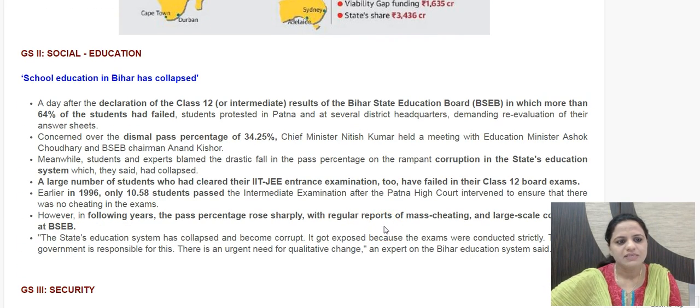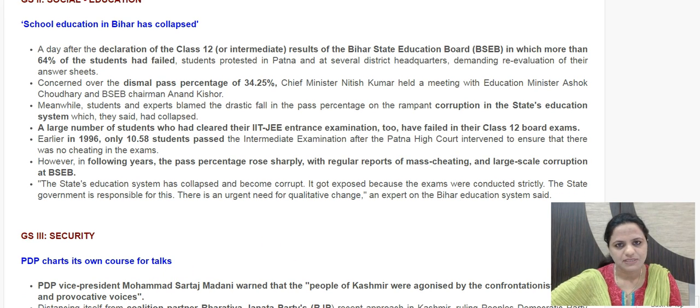Then the next news item is school education in Bihar has collapsed. So class 12 results were announced and Bihar State Education Board results showed 64% of the students failed. Only 34.25% of students have passed in Bihar. So this is highly shocking. Students have also asked for revaluation because even those students who cleared IIT JEE entrance exams have failed in their class 12 board exams. And there are also allegations that earlier the percentage of pass students was high because there was large scale mass copying in Bihar, and because presently the mass cheating was regulated, the results are so. So this will also be probed into.